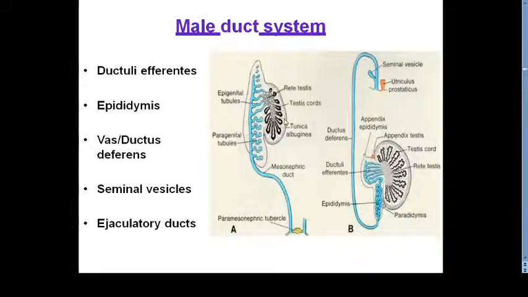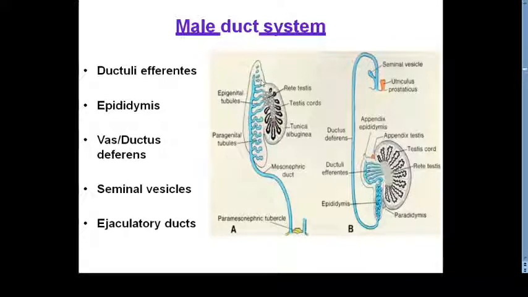Whereas under the effect of testosterone, the mesonephric duct will differentiate into the duct system of the male genitalia. Initially this mesonephric duct is in communication with the mesonephric tubules. Of the mesonephric kidney that is formed, most of the cranial and caudal mesonephric tubules will disappear.